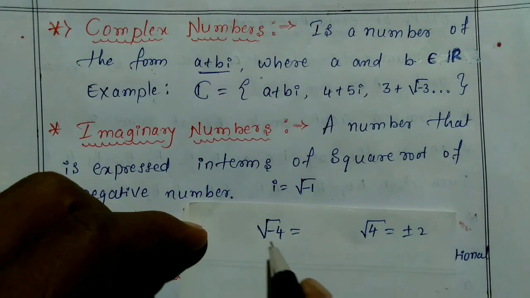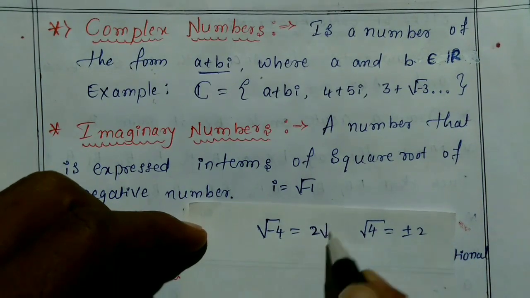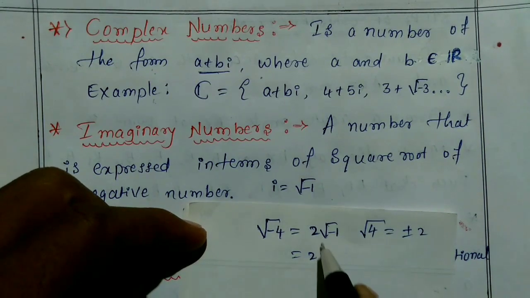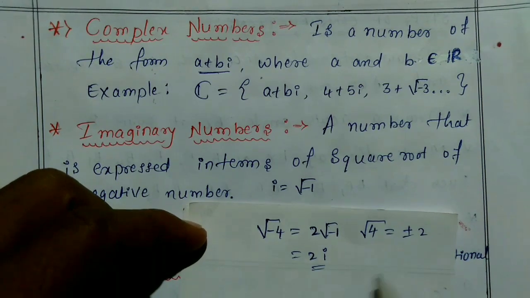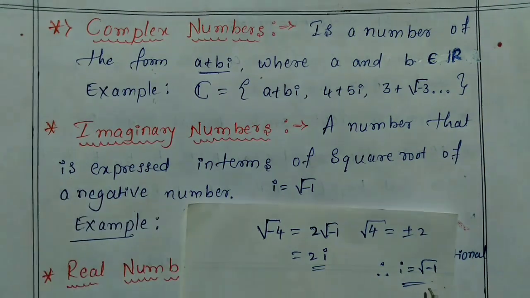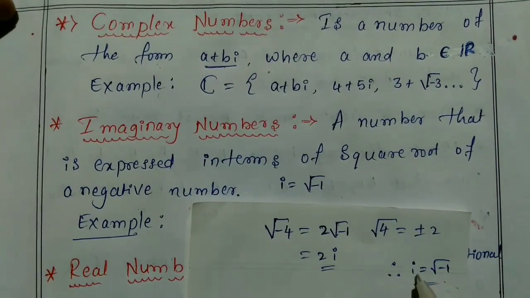But for the square root of minus 4, you can write 2 into square root of minus 1. So here 2 you can write as it is, and square root of minus 1 is i. Therefore square root of minus 1 is equal to i. So the value of i is square root of minus 1, right? This is said to be an imaginary number.